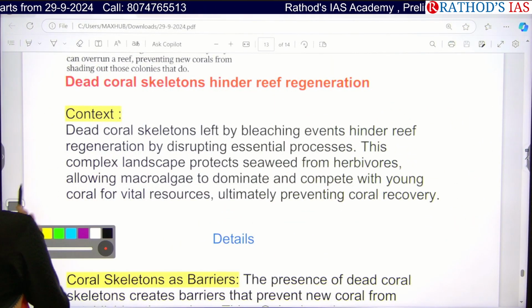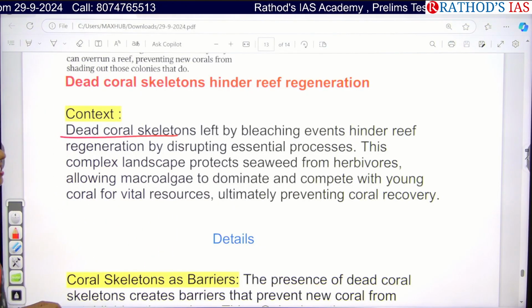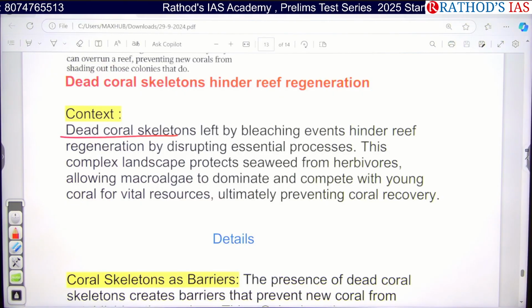This article is saying that dead coral skeletons left by bleaching events hinder reef regeneration by disrupting essential processes.